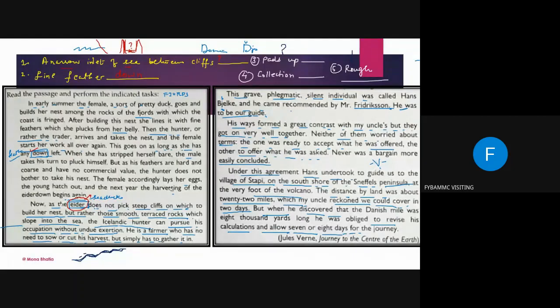But I have not given you any word like calculation. Did I? It is collection, not calculation, beta. Yes, ma'am. I said collection, and I thought you are telling me the meaning for reckon as calculation. No, ma'am. I said for collection. Then that is wrong. If I would have given you calculation, then the answer would have been correct. Okay, I can give you one more word because you had given me a nice word.